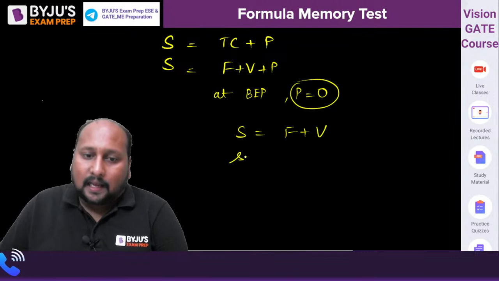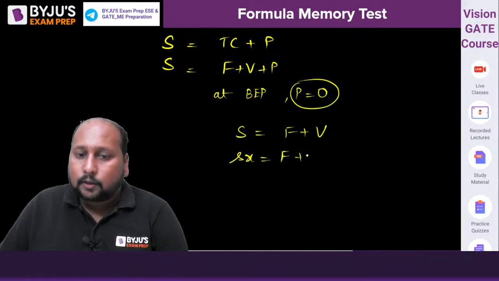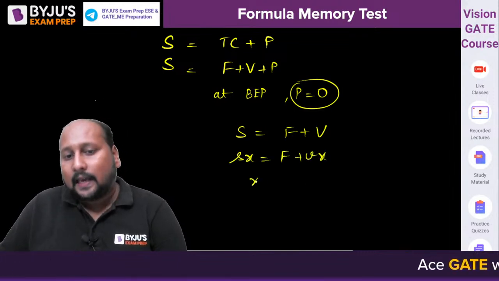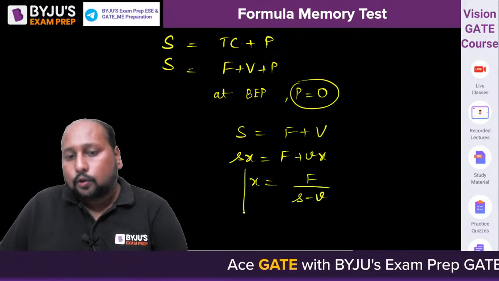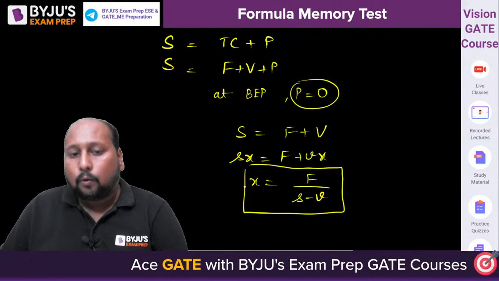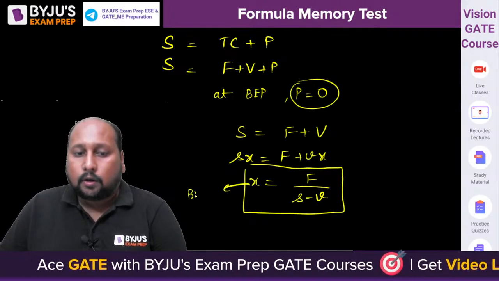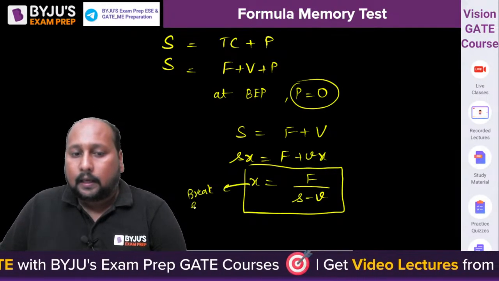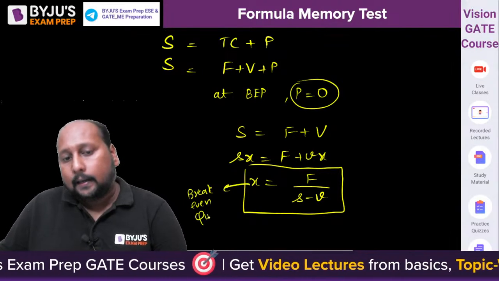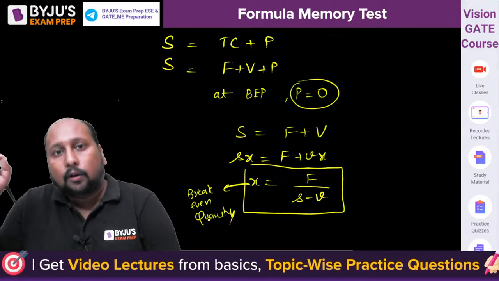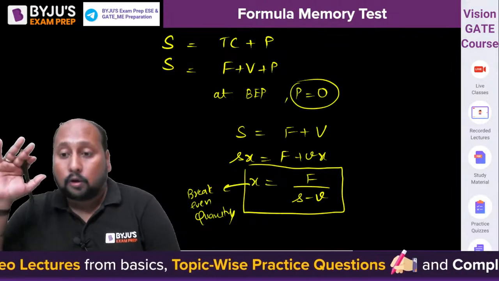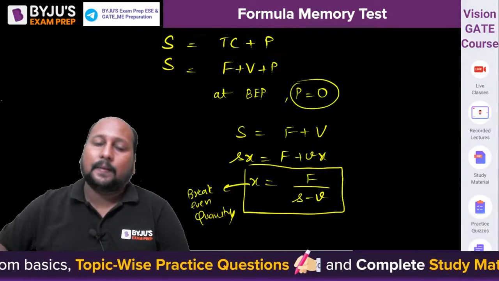Or I can say small s into x is equal to F plus small v into x. So from here x is equal to F upon S minus V. So this is the break even quantity. This is your break even quantity, right? So you need to have at least this much of production in order to have no profit no loss. If it is less than this, you will always be having a loss condition.